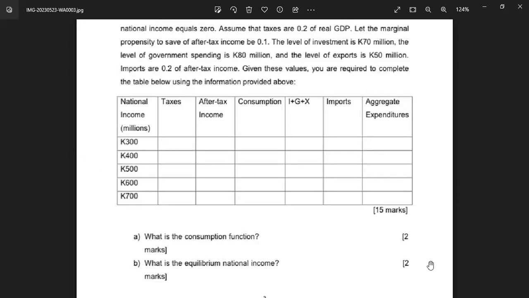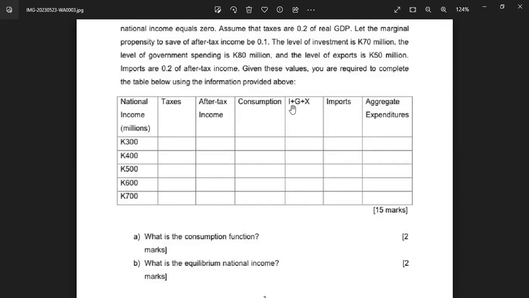All right. Now you go to the I plus G plus X. All you need to do for this one is get your I, add it to the G and the X. Our X is our exports. Imports are represented by the letter M or Z. I hope we're okay with the abbreviation. So this is investment, government expenditure, and exports.